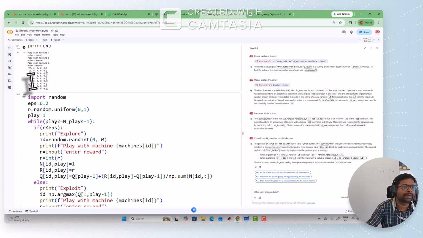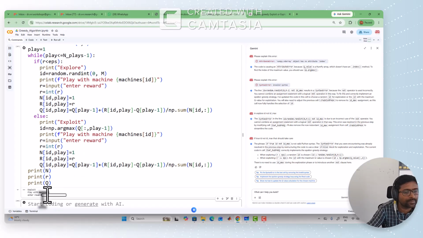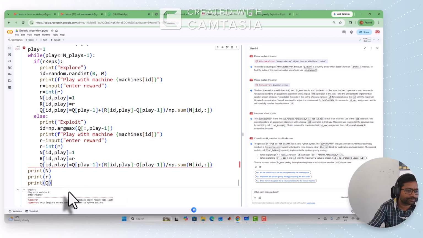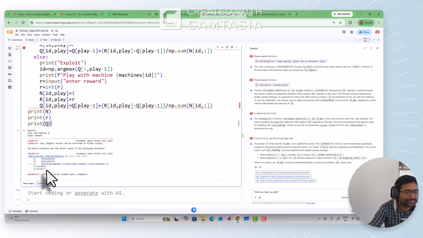So exploit, with this being the current values. Now it's showing exploit with machine B. So it has come to the exploitation stage, machine B. Maybe this time let us assume the reward is equal to 7. It is giving some error. So what's the error here?